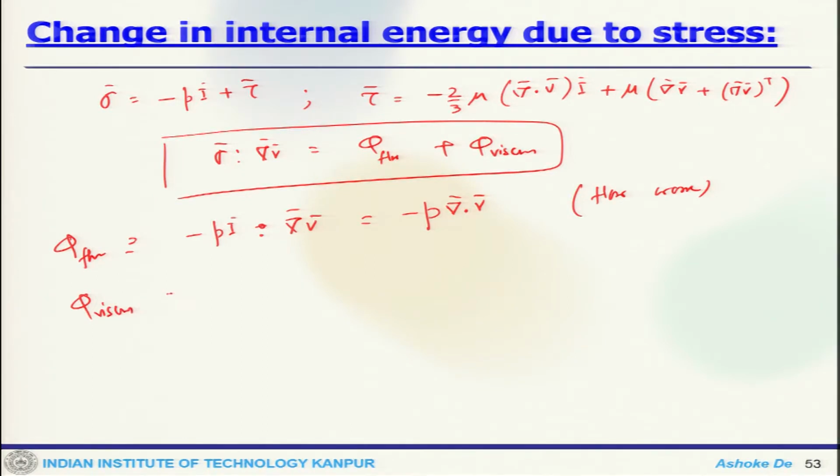Then the viscous part equals tau double dot del V, which one can think of as viscous dissipation.